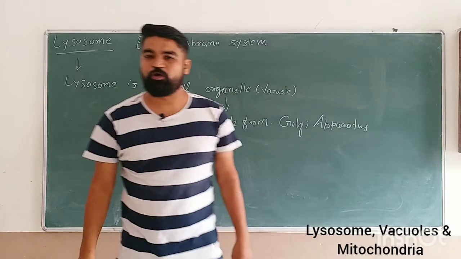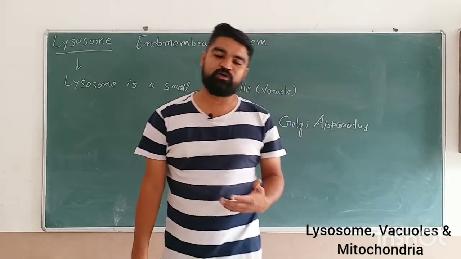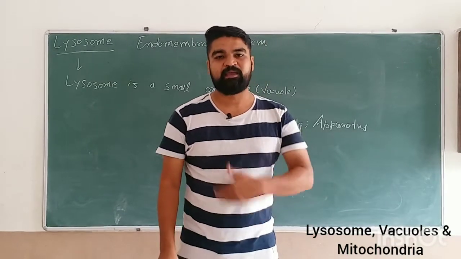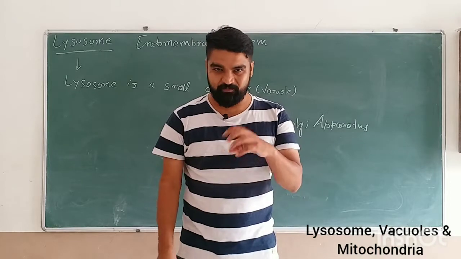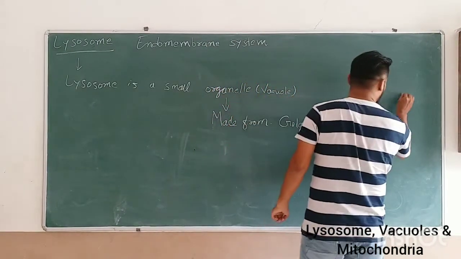In the last lecture we talked about the function of the Golgi apparatus. We know that the function of the Golgi apparatus is packaging of the materials that are made inside the cell. Now after packaging this material, this particular small vacuole kind of formation happens.